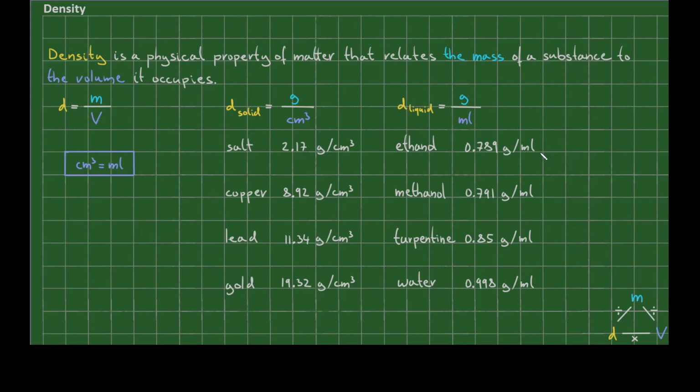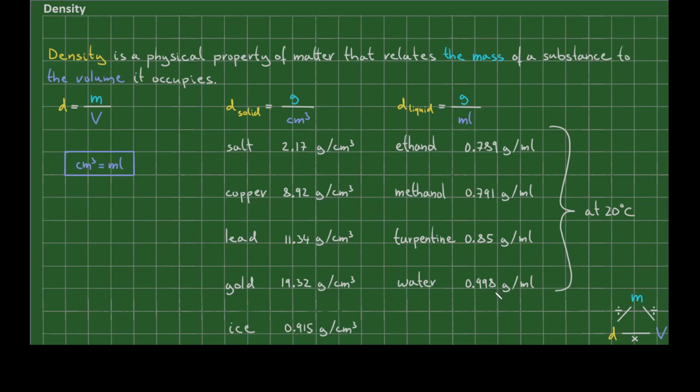It is important to realize that density depends on temperature. The density values that I have given here are density values for 20 degrees Celsius. For most substances, as the temperature drops, the density increases. Water is an important exception. Solid water, or ice, has a density of 0.915 grams per cubic centimeter. It is less dense than liquid water. This is why ice floats on top of water.